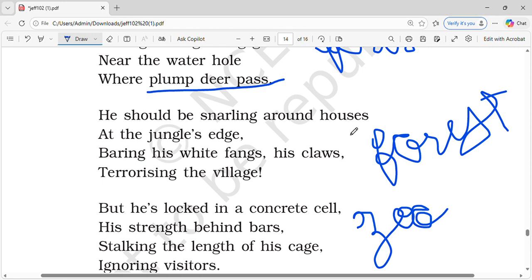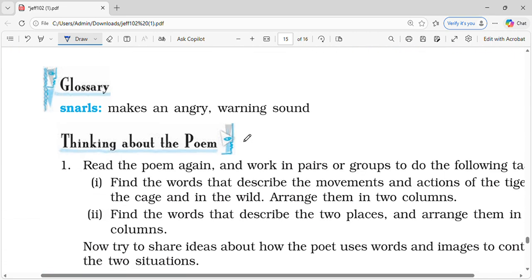He should be snarling around houses at the jungle's edges, baring his white fangs, his claws, terrorizing the village. So he should be snarling around the houses का मतलब क्या होता है? He should be walking around the houses, basically at the jungle's edge. Over here there is the jungle, here मान लो तुम्हारा जंगल है, and over here the village is obviously quite near. That is why the tiger is able to enter the village. So he is snarling around, or he is going around the village, right?